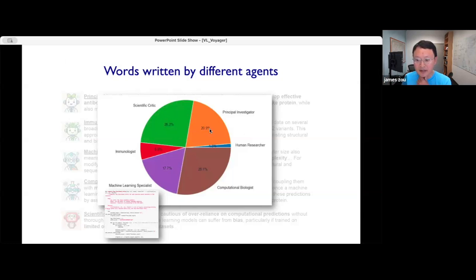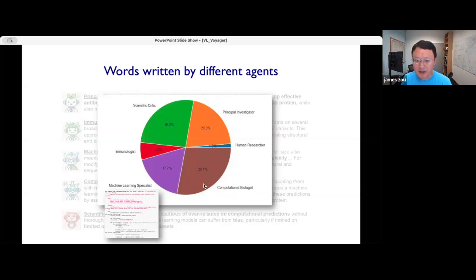The PI agent speaks about 20% of the time. The job of the PI agent is mostly to organize these meetings. So it is a bit of a hierarchical structure, in that the PI agent makes the final decision at every step. It takes into consideration the suggestions from all these other agents, and the PI agent will make a final decision.